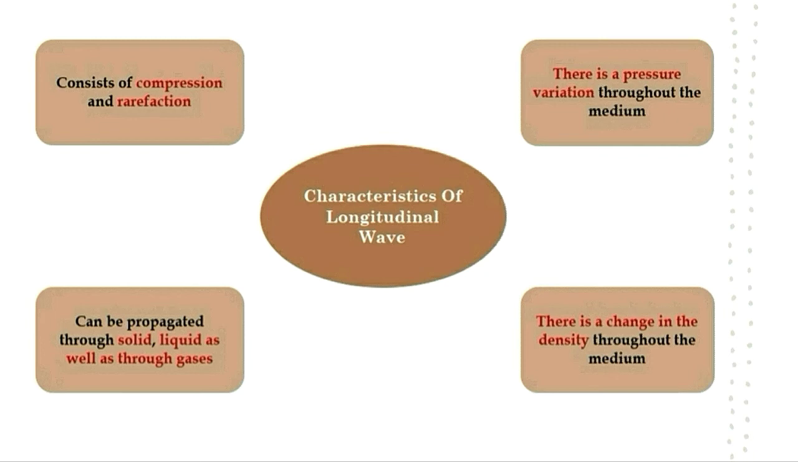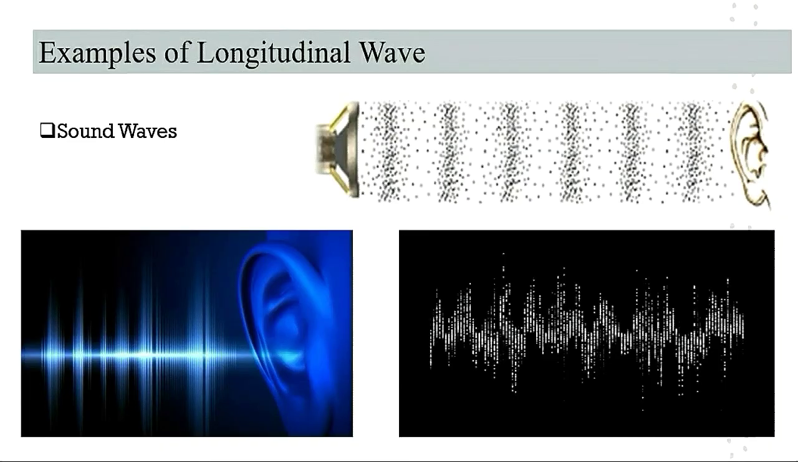The third characteristic of longitudinal waves is that they can propagate through solids, liquids, as well as gases. And the last characteristic is that there is a change in density throughout the medium, because when it is compression, the density becomes higher, and when it is rarefaction, the density becomes lower. There is only one example of a longitudinal wave, which is a sound wave.